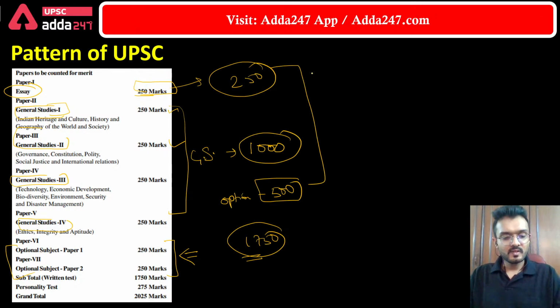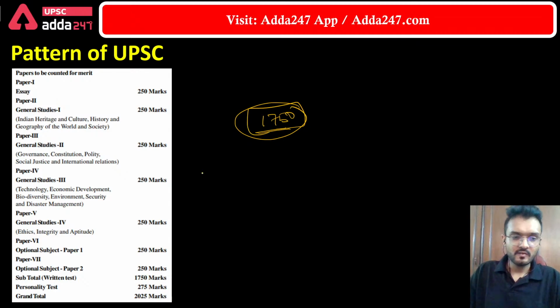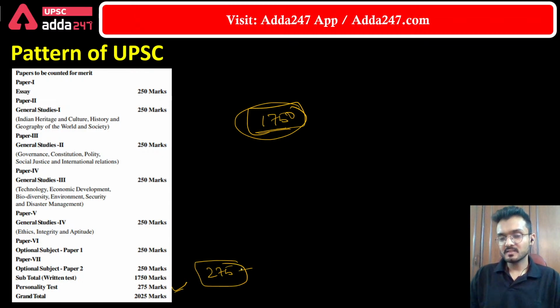So the main stage is actually the most important stage, because out of the whole merit, the student has to get marks from 750, whereas the last stage is the interview stage. It is a 275 mark stage, and again this is the last stage and one of the most important stages to clear the UPSC exam.